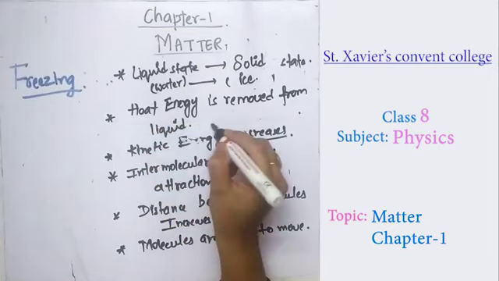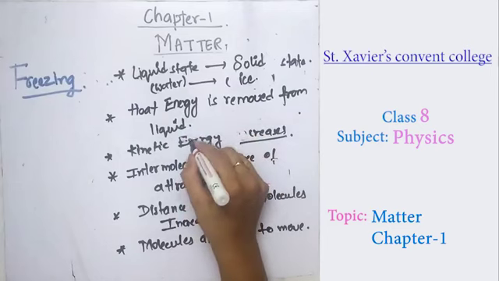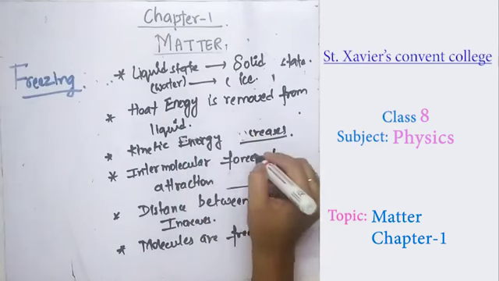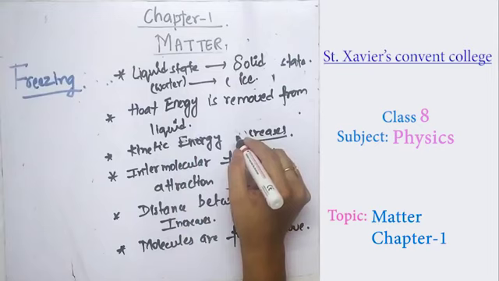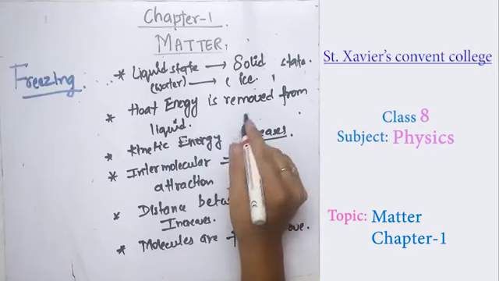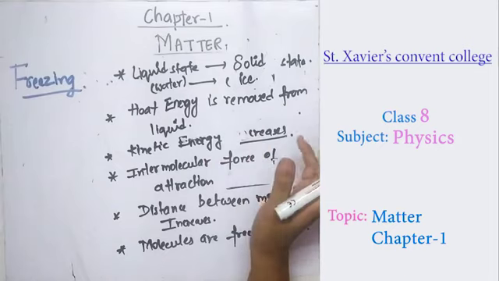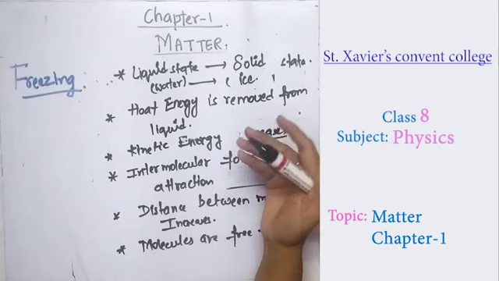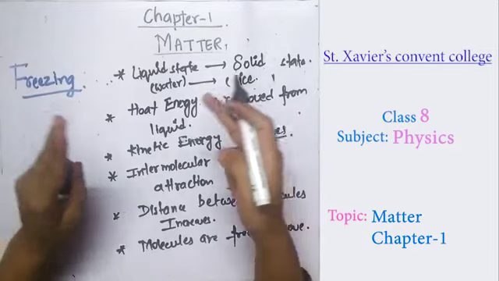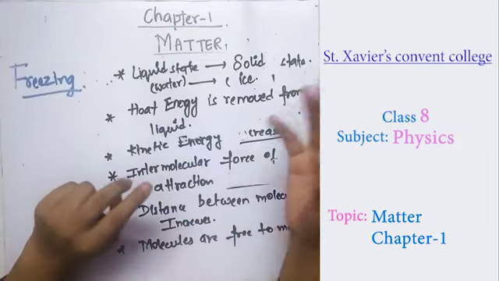As the heat energy is removed from the liquid, the kinetic energy of the molecules decreases, because now they are getting into the solid state. They are not liable to move here and there, they are getting compact, the molecules are coming closer to each other because the energy is removing.